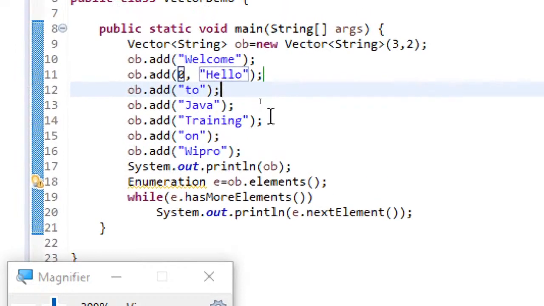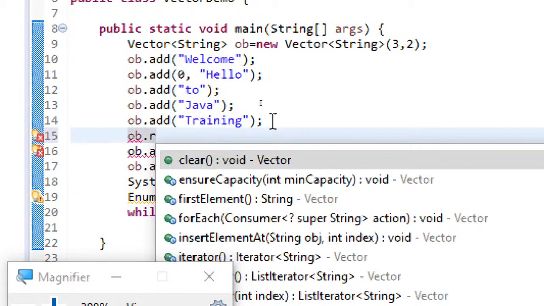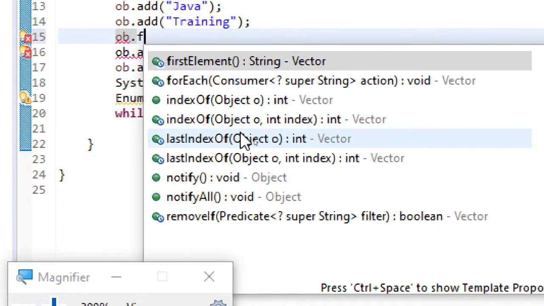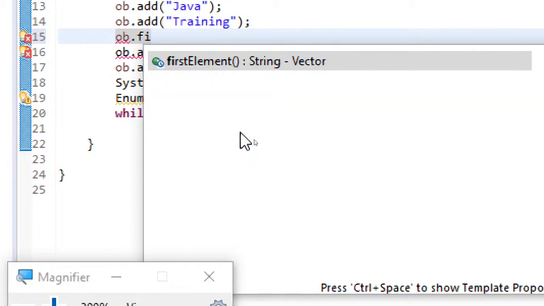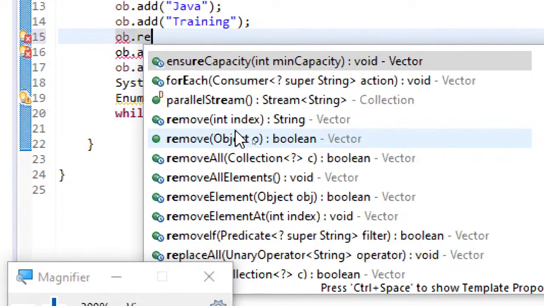And similarly, if you want to perform remove also, you can do ob dot. Here you can see the other methods. The firstElement method will return the very first element. Similarly, lastElement will return the very last element. For remove, you can specify the index, or you can directly specify the object itself.